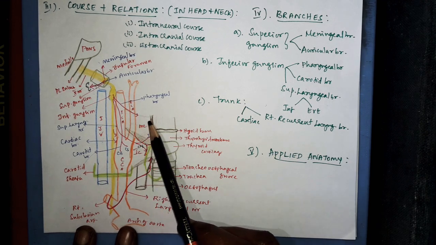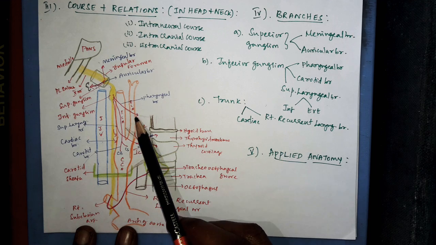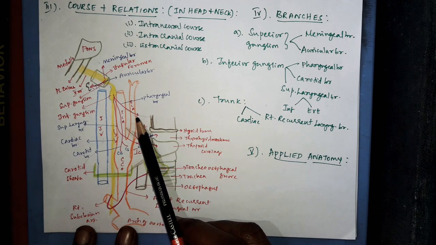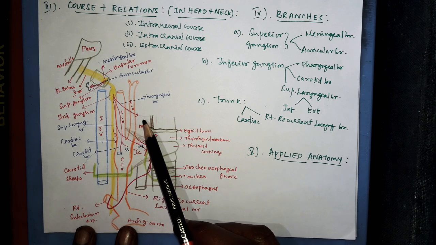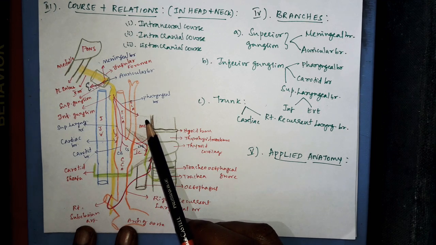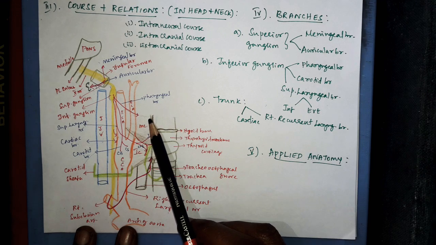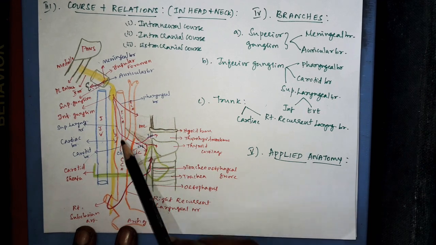this runs along the upper border of the middle constrictor, and takes part in forming the pharyngeal plexus by joining with the pharyngeal branch of the glossopharyngeal nerve and the sympathetic fibers. Through this it distributes to the muscles of the pharynx and to the muscles of the soft palate, except the tensor veli palatini, that is supplied by the mandibular nerve. Next branch is the carotid branch that supplies the carotid body and the carotid sinus.